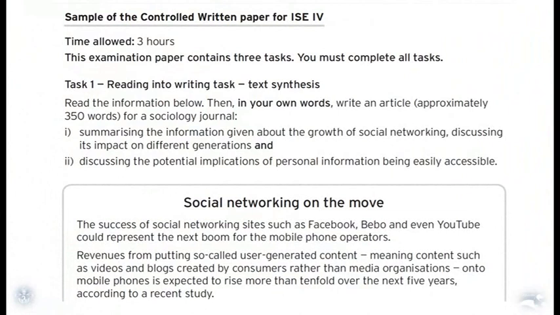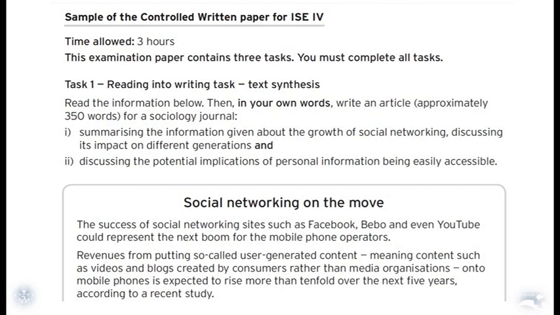Now let's look at a task for Integrated Skills in English, Trinity College London. Let's see what it is like. Okay, this is the controlled written paper for ISE4. You need 3 hours to do this, and you have 3 tasks. Task number 1, reading into writing. You're going to synthesize a text.